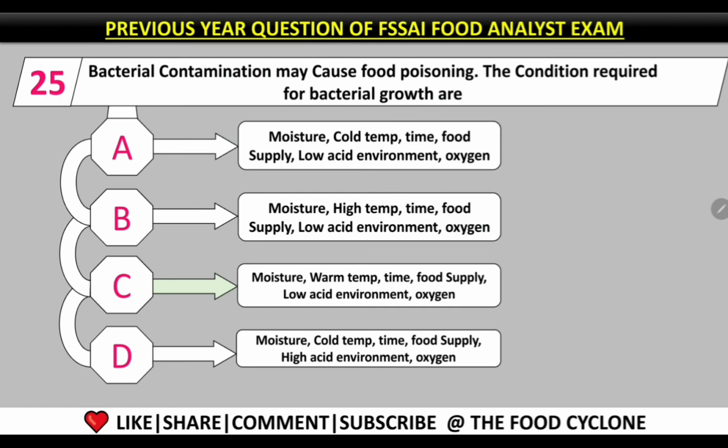Question number 25. Bacterial contamination may cause food poisoning. The conditions required for bacterial growth are, the options given are moisture, warm temperature, time, food supply, low acid environment, and oxygen. In all the options, all are the same, but the temperature is made different. So the most appropriate temperature would be a warm temperature. So the correct answer for this question is option C, which is moisture, warm temperature, time, food supply, low acid environment, and oxygen.